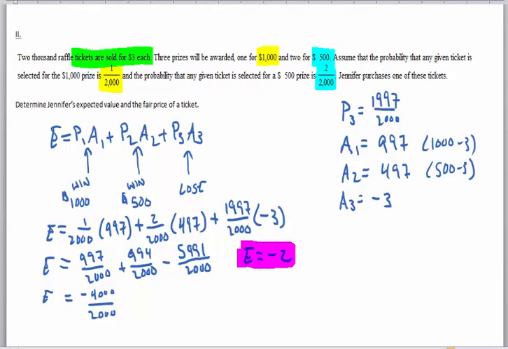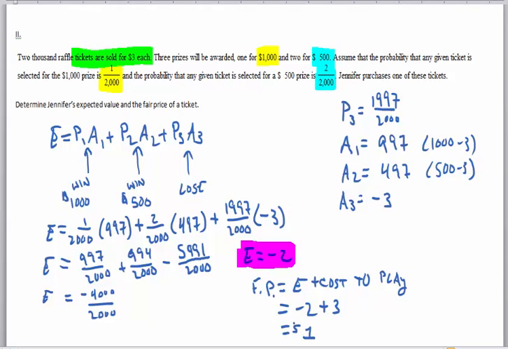And then of course the fair price then, once I have the expected value, the fair price is easy. I just use my fair price formula, which is the expected value plus the cost to play, and the expected value was -2, the cost to play was $3.